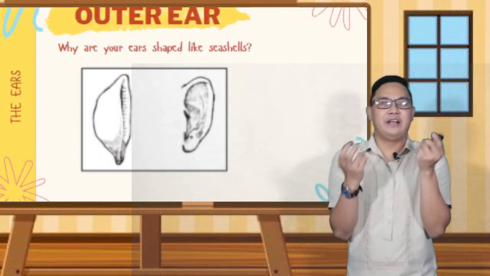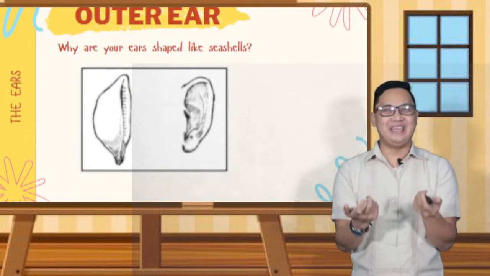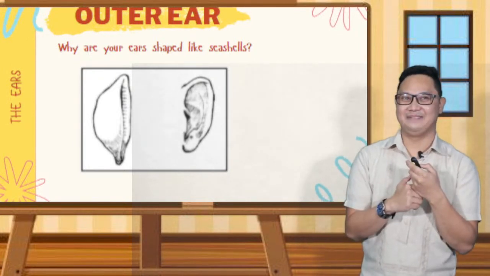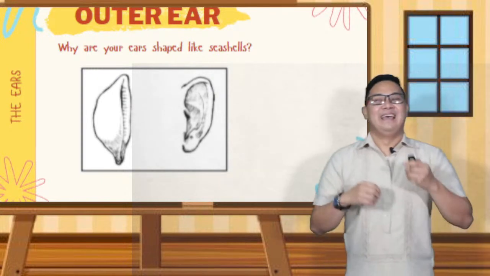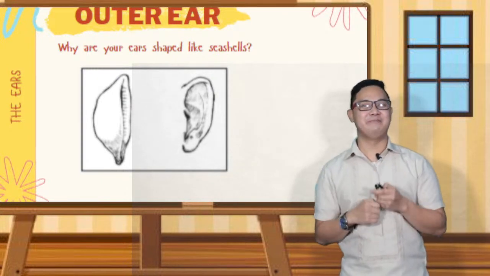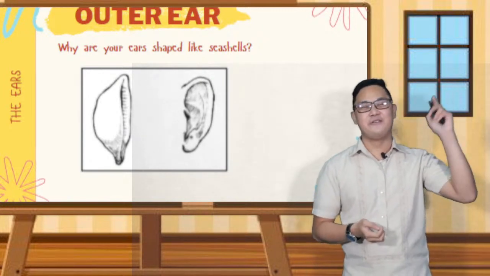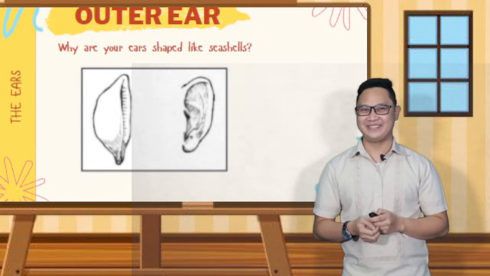Why are your ears shaped like seashells? Ears are shaped like seashells because they are the best way to collect sounds from your surroundings.